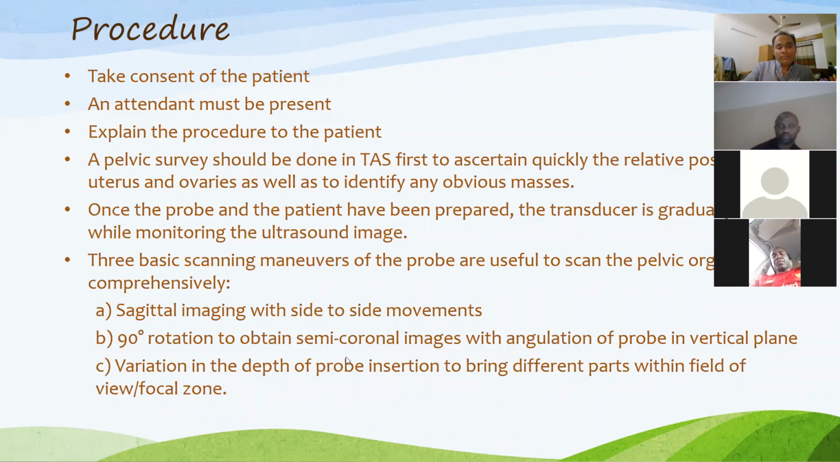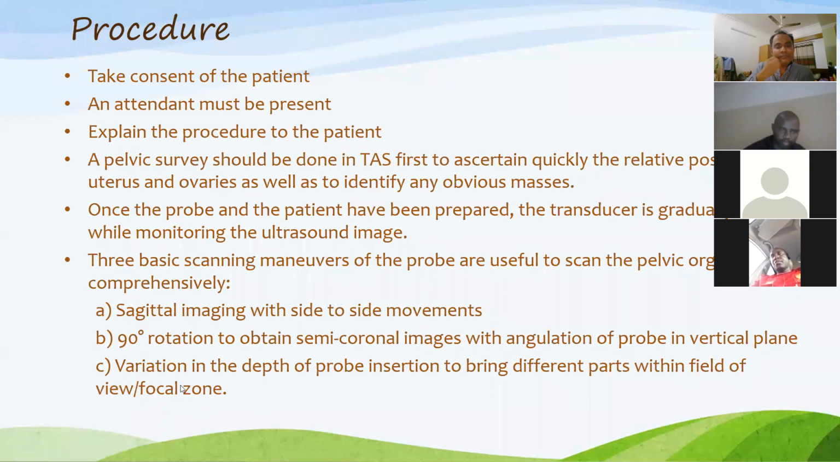Second, 90-degree rotation to obtain semi-coronal images, with angulation of the probe in the vertical plane. One thing I should say, there is no transverse plane in the case of transvaginal scanning of the uterus. You will get the coronal plane: you are doing the transverse like this, then you make a 90-degree rotation, then you will get the coronal plane. So in this way you can find the coronal image of the uterus.